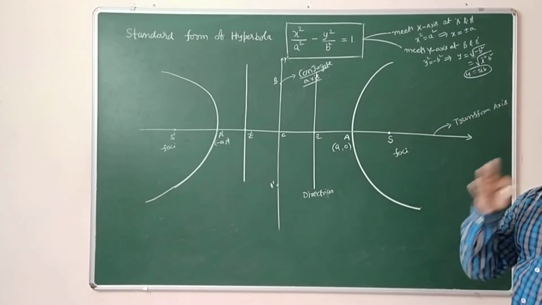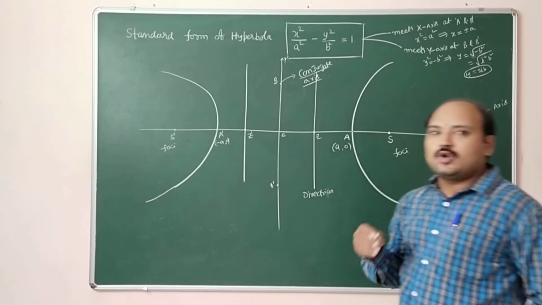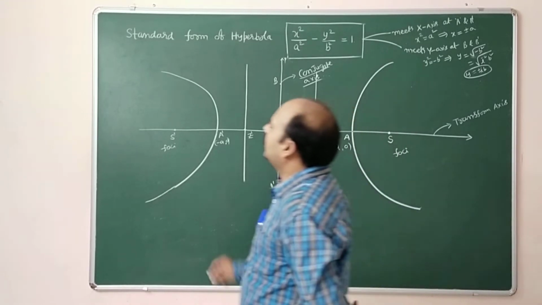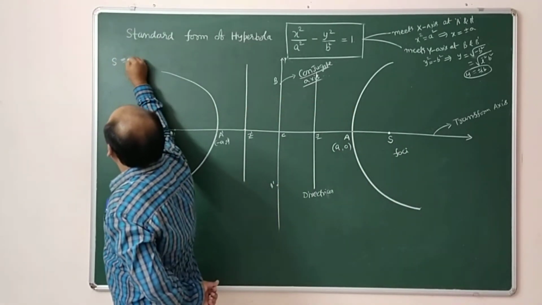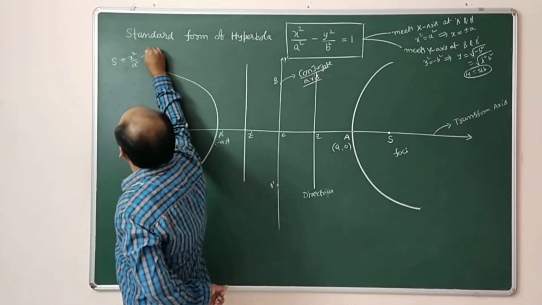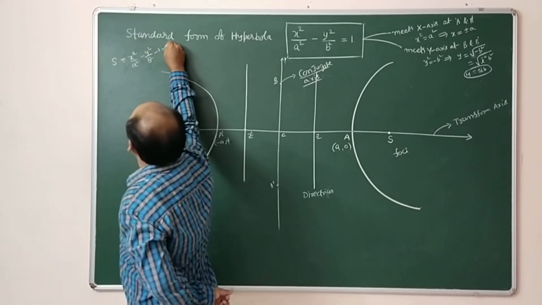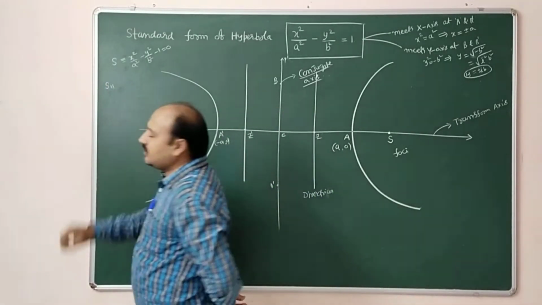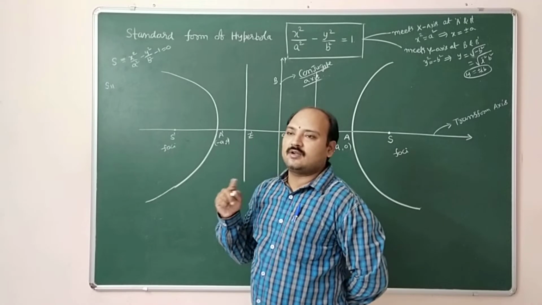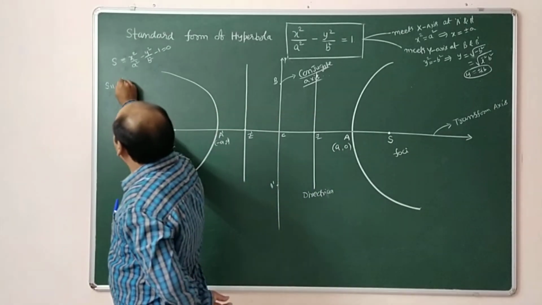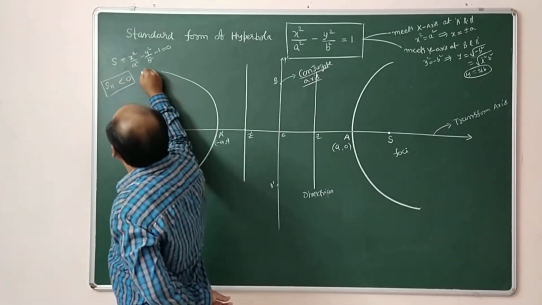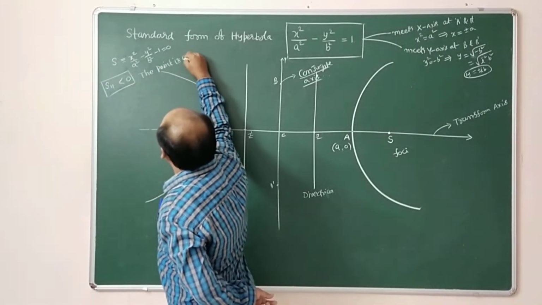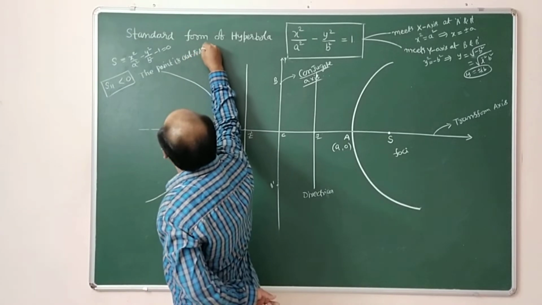The position of a point in the plane with respect to the hyperbola is defined by using the power of a point, as we discussed in the circle. S equal to x square by a square minus y square by b square minus 1 equal to 0 is a hyperbola. Calculate the value of S11. It will be reverse compared to the other cases. If S11 is less than 0, the point is outside of the hyperbola.